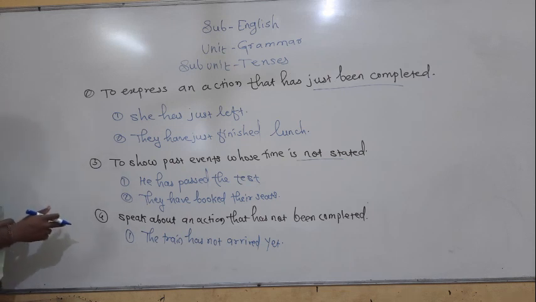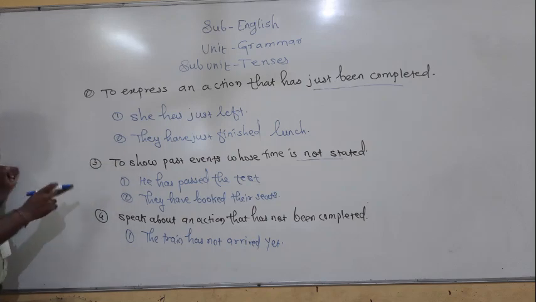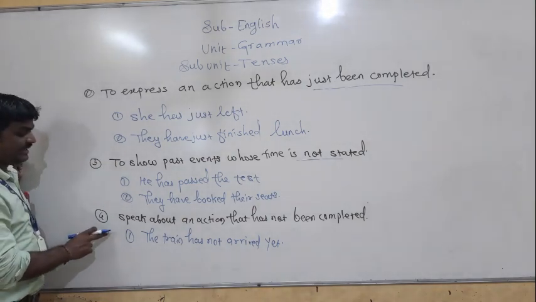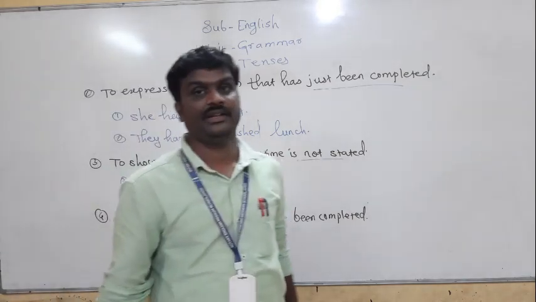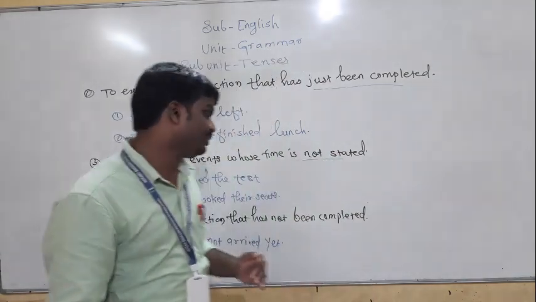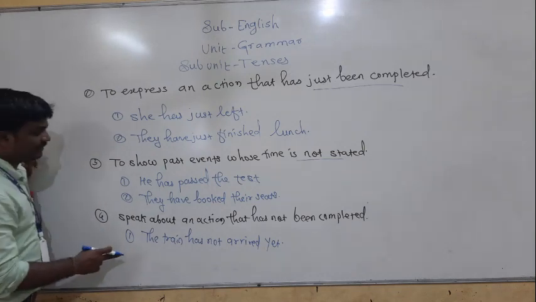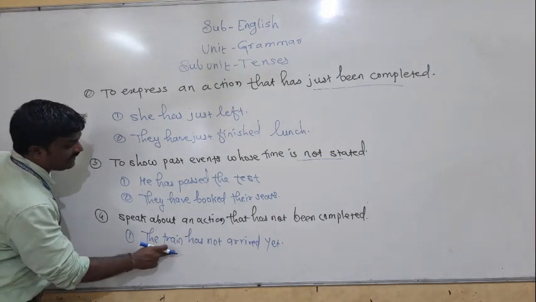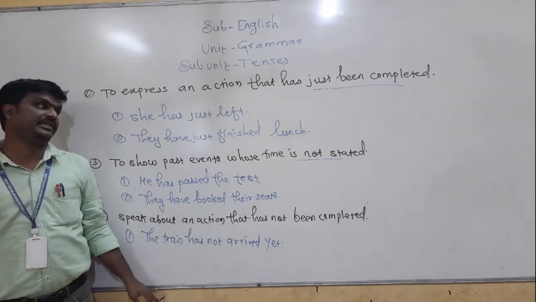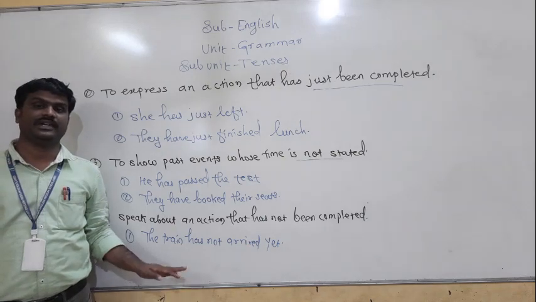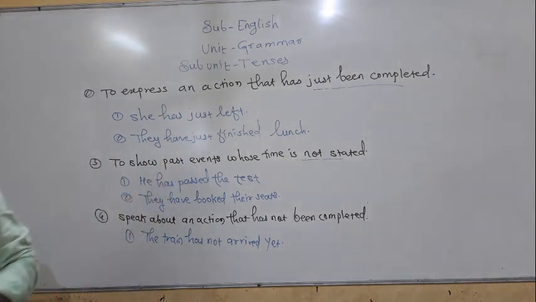And to denote such events, we are using present perfect tense. The next use is to speak about an action that has not been completed. To denote such uncompleted actions, we are using present perfect tense. The train has not arrived yet. And to denote such actions, we are using the present perfect form of the tense.